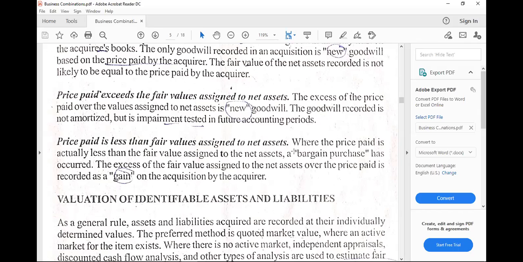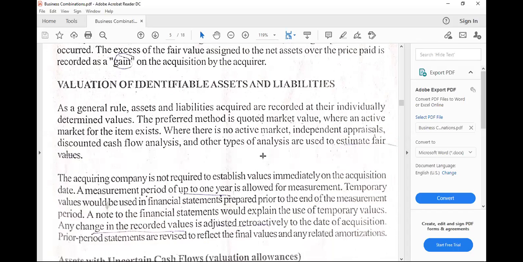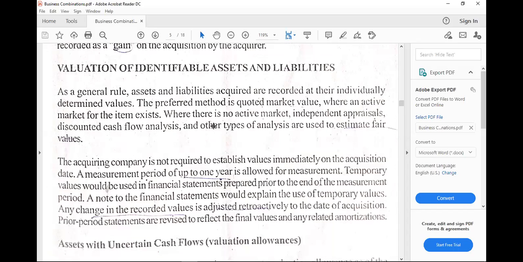All right, so hopefully that is clear. Then no more negative goodwill. On the other hand, for the valuation of identifiable assets and liabilities, they have to be reflected at their fair values. As also said, the values at the control date or date of acquisition might be temporary since some values are contingent.